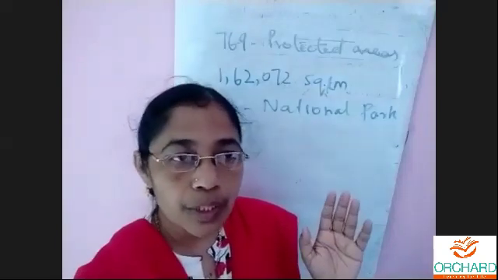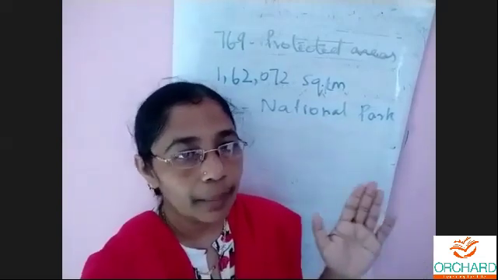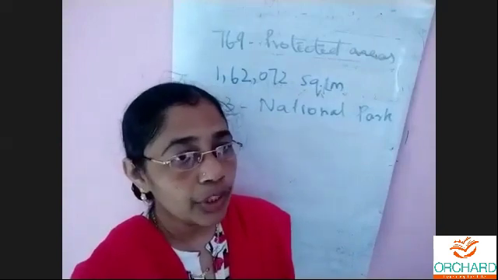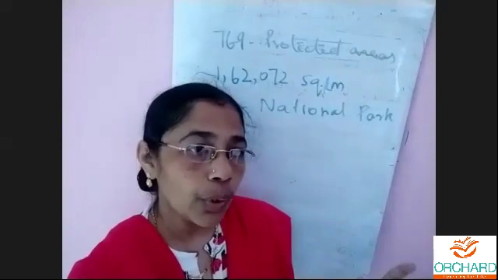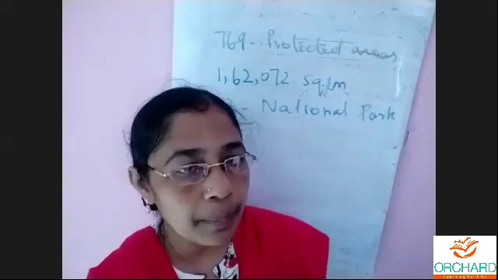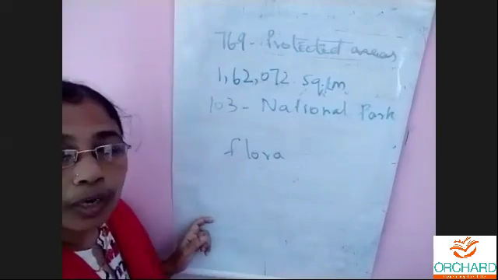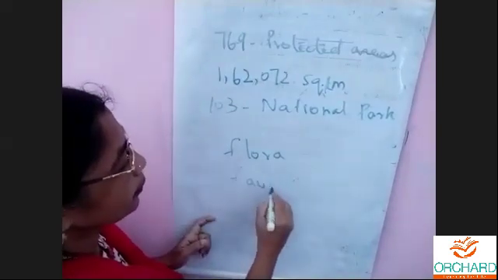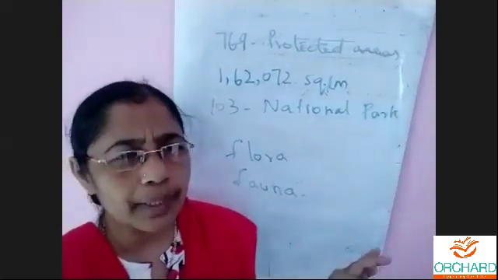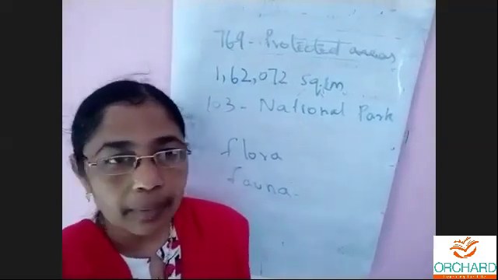So I think you know what flora is. All the plants come under flora and all the animals come under fauna. I told you at the beginning of this lesson itself. Flora is all the plants, whether they are herbs, shrubs, trees, whatever the plants may be. And fauna refers to all animals, starting from one cell to all the big ones.